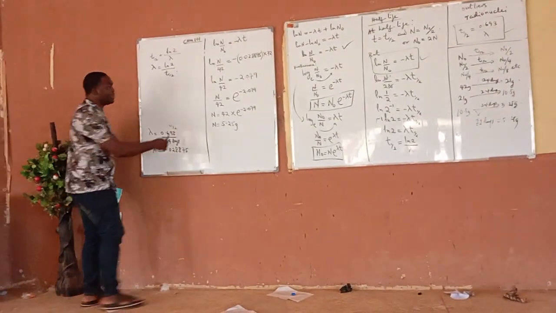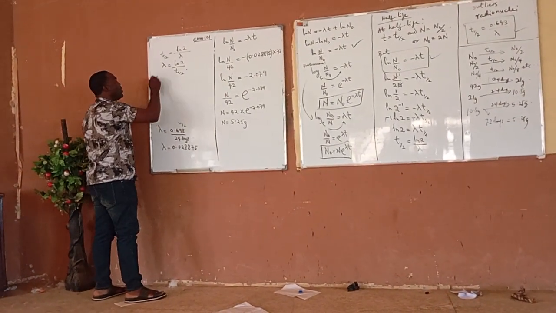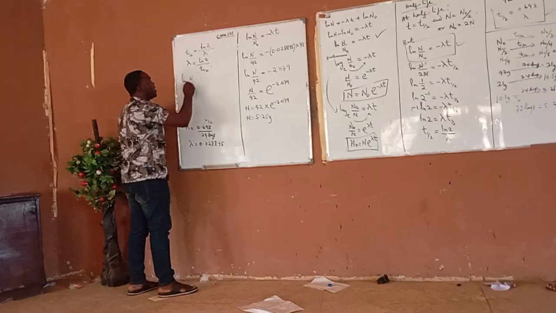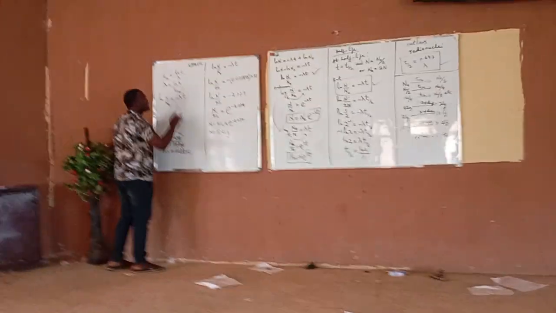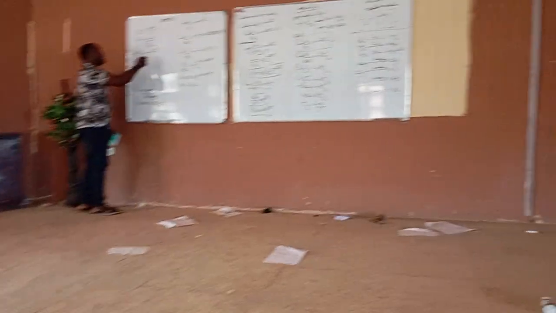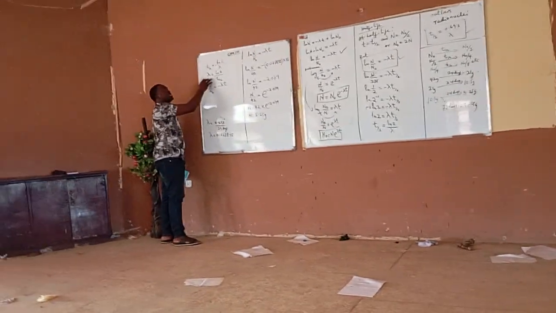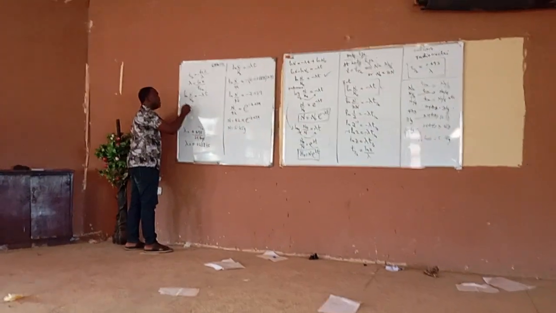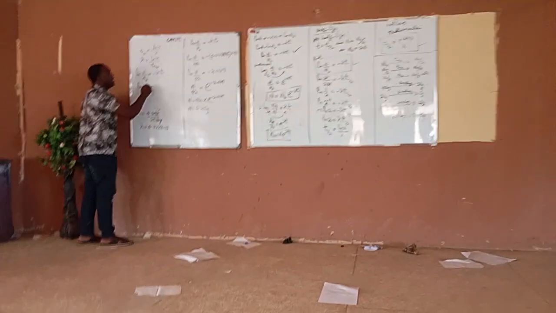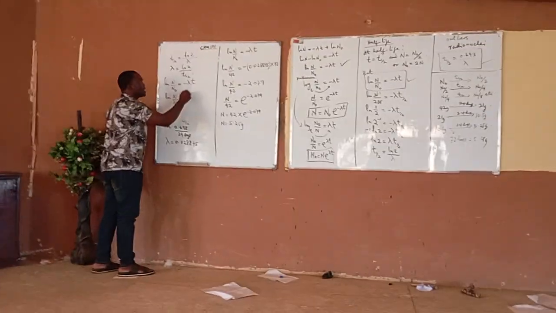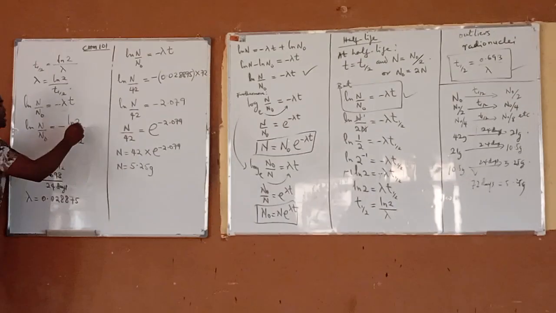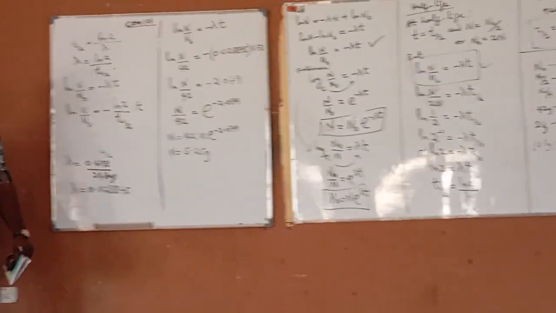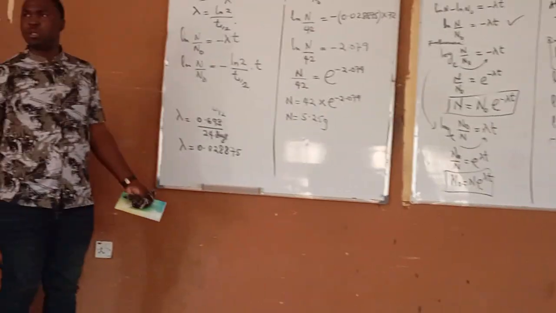Now, if you put it into this equation, what you have is ln N over N0 is equal to minus lambda T, is it not true? Then lambda, you can put this into here. So what are you going to have? ln N over N0 is equal to minus what? Minus ln 2 over what? Over T half, is it not true? T half multiplied by T.